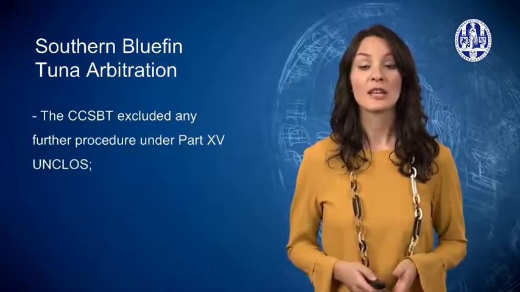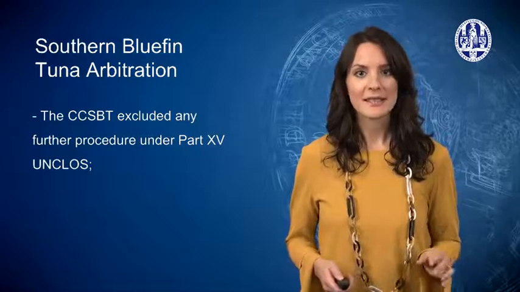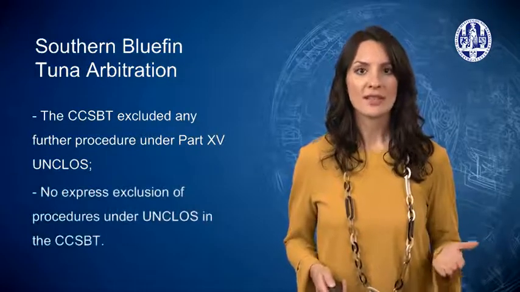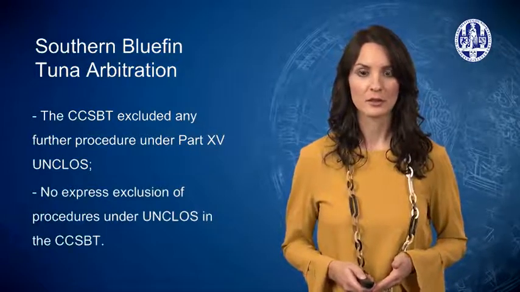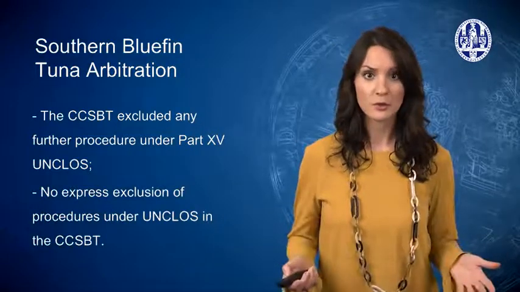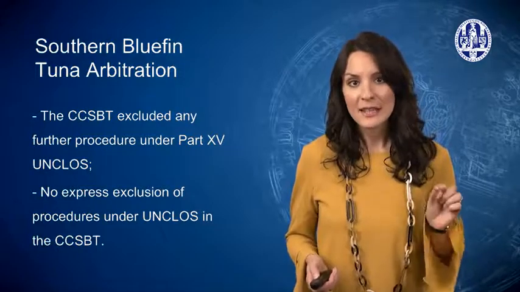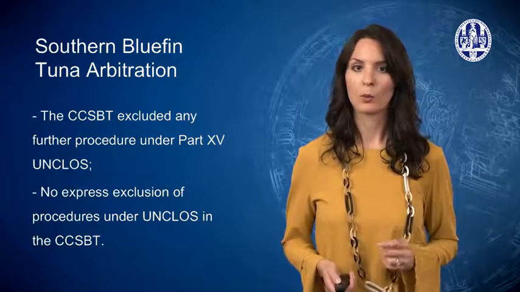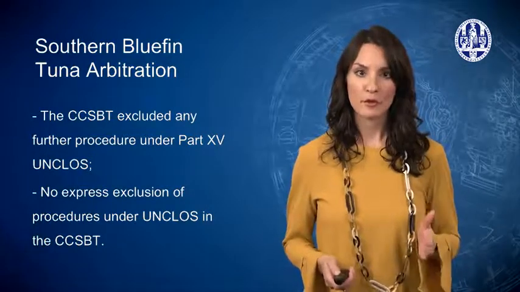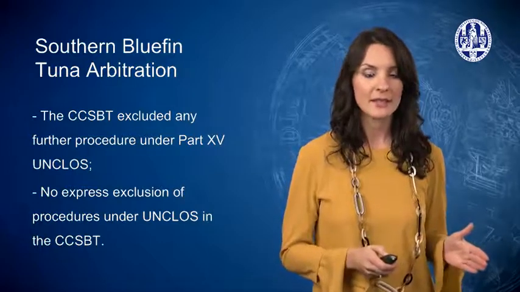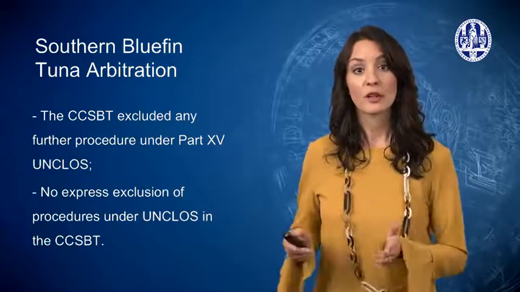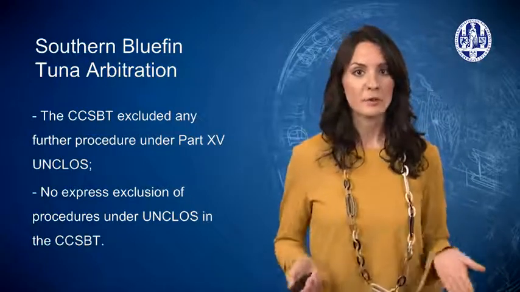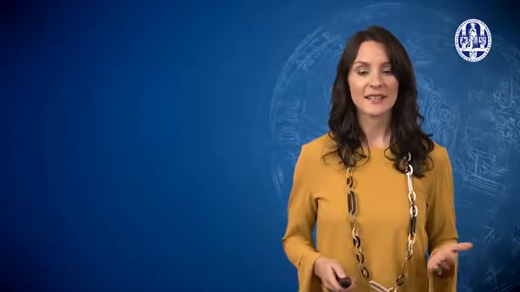The tribunal's interpretation is controversial because in Article 16 CCSBT there is no express exclusion of the compulsory procedures of UNCLOS. The tribunal held that this express exclusion was unnecessary and read an implicit exclusion into the text. What's more, the tribunal inferred from the text of one treaty, the CCSBT, intention to remove disputes arising under UNCLOS, a different treaty, from compulsory arbitration or adjudication. What do you think about this? At the end of this video, you can share your thoughts with the other participants in the forum, and we will come back to this issue when discussing the South China Sea Award.